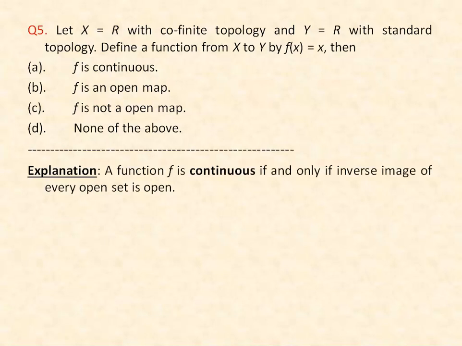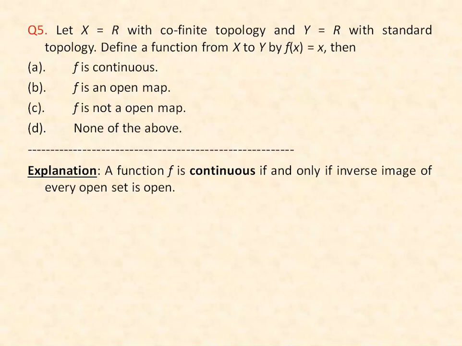We know that a function f is continuous if and only if the inverse image of every open set is open. Here X is the real line with cofinite topology and Y is the real line with standard topology.